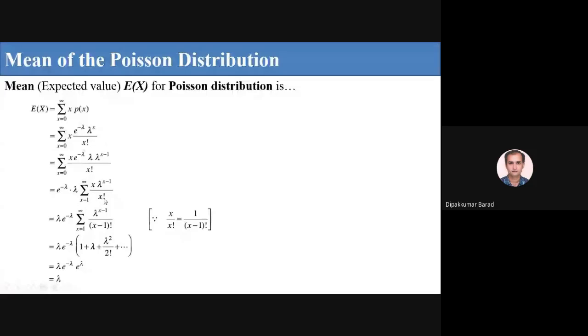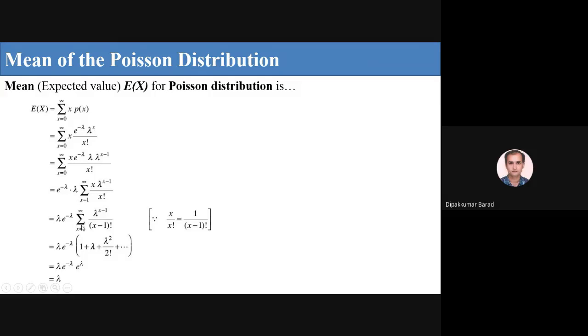So this is the summation of lambda raised to x minus 1 upon x minus 1 factorial, x from 1 to infinity, times lambda into e raised to minus lambda.